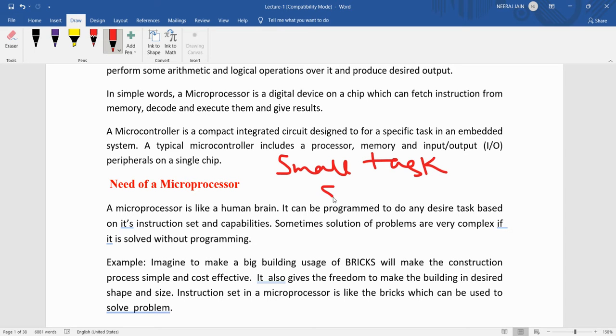Our basic microcontroller is the 8051 microcontroller. That is the basic microcontroller. In this chapter, we will study the basic 8051 microcontroller and the 8085 microprocessor.